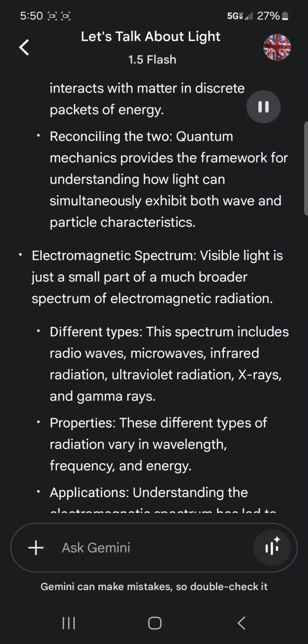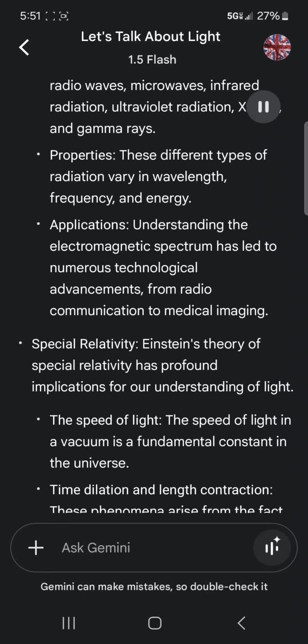Reconciling the two. Quantum mechanics provides the framework for understanding how light can simultaneously exhibit both wave and particle characteristics. Electromagnetic spectrum. Visible light is just a small part of a much broader spectrum of electromagnetic radiation. Different types. This spectrum includes radio waves, microwaves, infrared radiation, ultraviolet radiation, X-rays, and gamma rays. Properties. These different types of radiation vary in wavelength, frequency, and energy. Applications. Understanding the electromagnetic spectrum has led to numerous technological advancements, from radio communication to medical imaging.